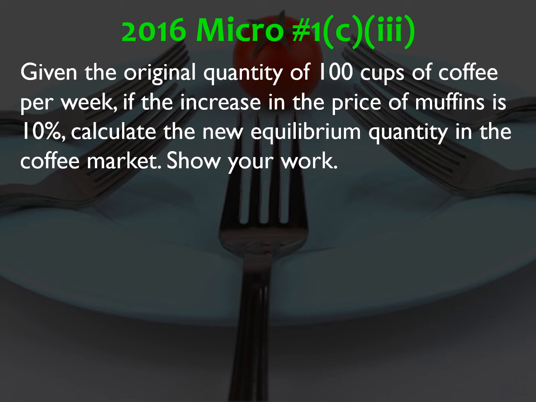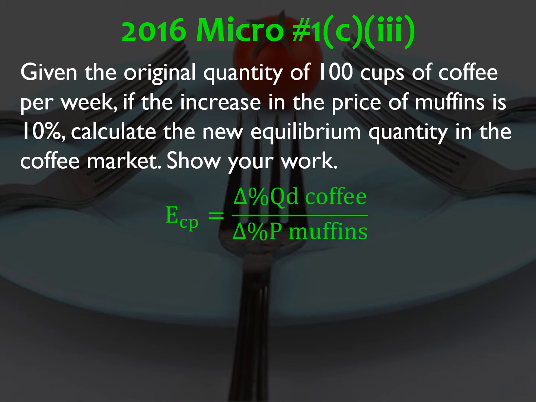C3, given the original quantity of 100 cups of coffee per week, if the increase in the price of muffins is 10%, calculate the new equilibrium quantity in the coffee market. Show your work. So cross price elasticity is the percentage change in quantity demanded of one good divided by the percentage change in price of the other good. So here we're given the percentage change in price for the muffins. We're going to be looking for the percentage change in the quantity demanded for coffee.